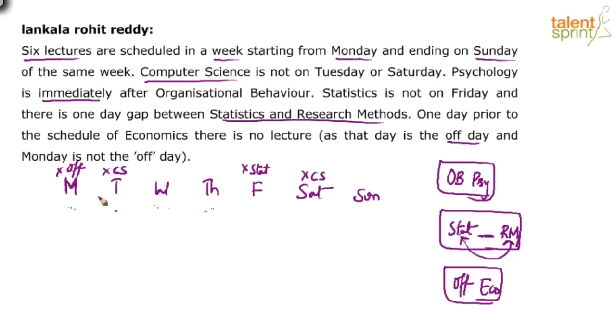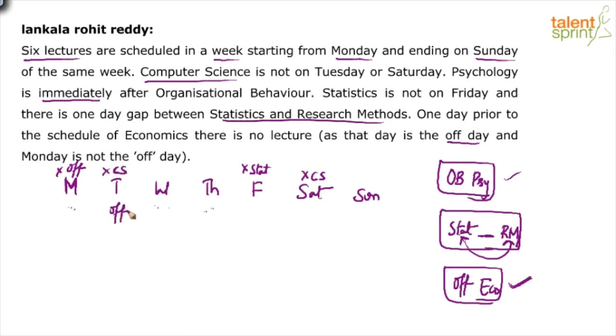You getting it? If you have to choose between OB psychology and off and economics, you should go for this one. Why so? At least one case is ruled out, that off cannot be on Monday, right? Anyway, anything that you choose has got multiple possibilities, but the best one I would say is off economics. So let's start this. So off cannot be on Monday. Can off be on Tuesday? Yes, possible.